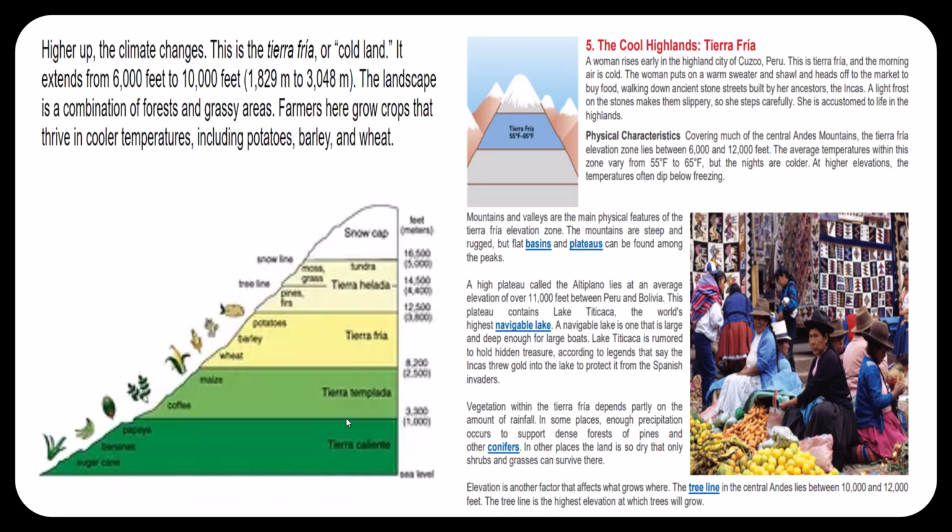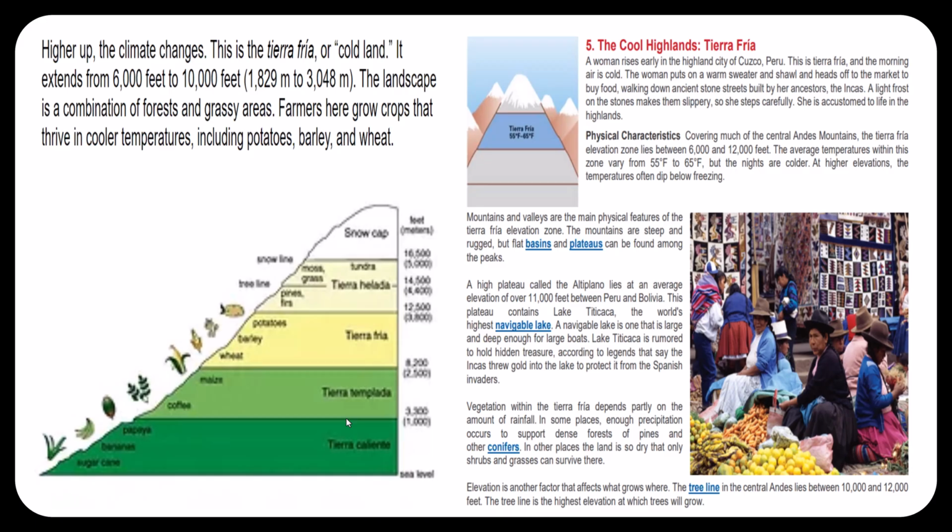Higher up, the climate changes. This is the Tierra fria, or cold land. It extends from 6,000 feet to 10,000 feet. The landscape is a combination of forest and grassy areas. Farmers here grow crops that thrive in cooler temperatures, including potatoes, barley, and wheat.